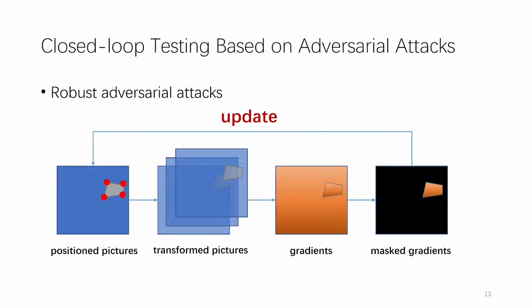Finally, we use gradients to update the image and continue to iterate until the designed effect is reached or the iteration reaches the upper limit. After the attack, we display the pattern of the target area on the billboard on the test platform by a fine transformation.